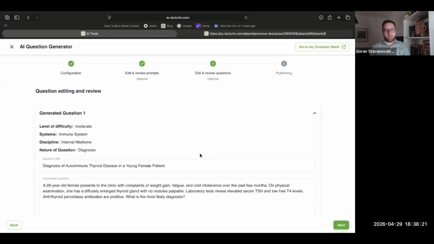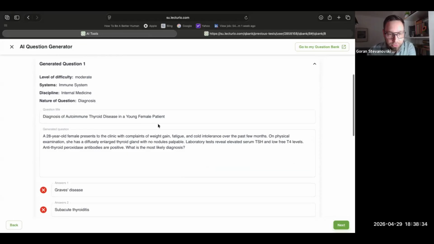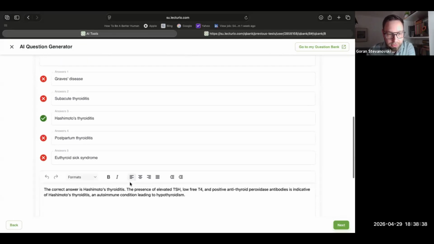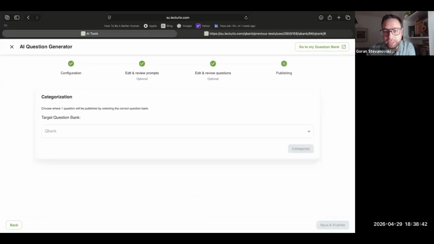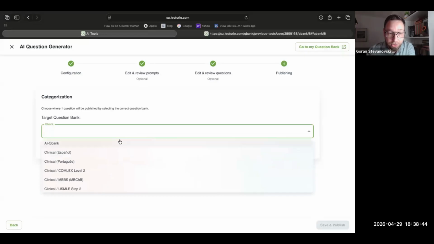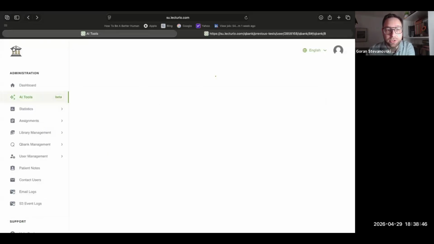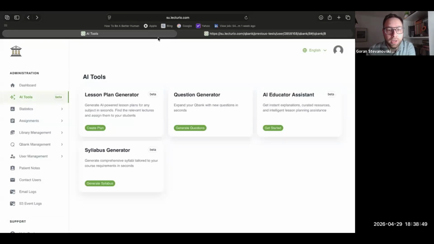The beauty of this is that you're always able to change these questions and review them. So this question generator won't write questions and, without asking you, send them to your learners or to your institution. This is autoimmune disease, young female patient. So we have all this, it's Hashimoto's, very surprising, and it then gives you the explanation of that answer. We click next, and we could publish this within any of the Qbanks that we have existing, or we could just delete it, like I will do now.